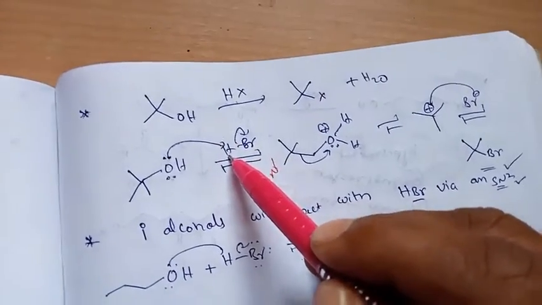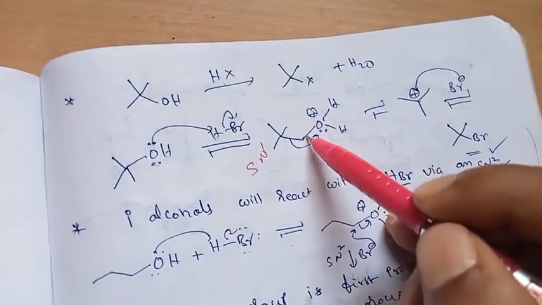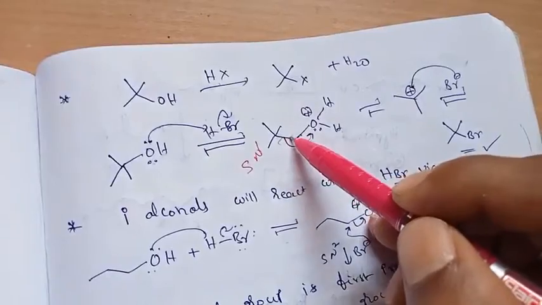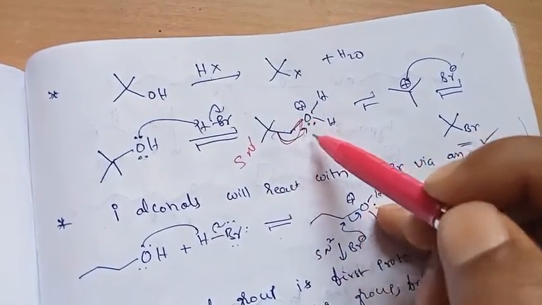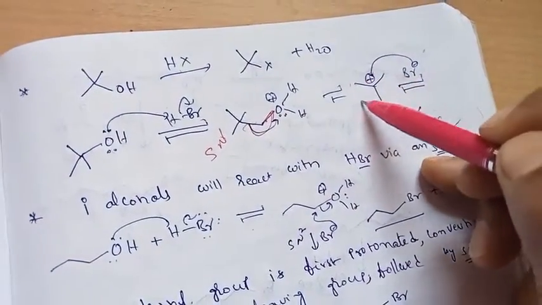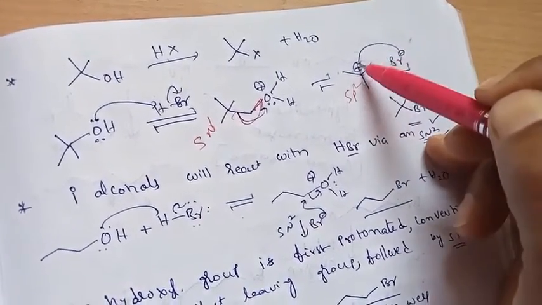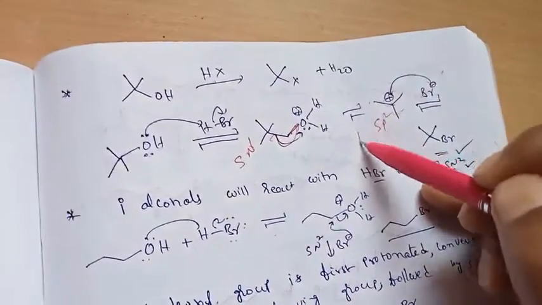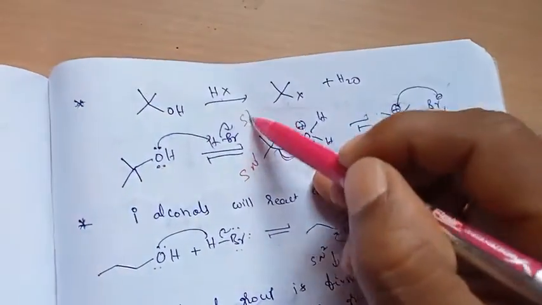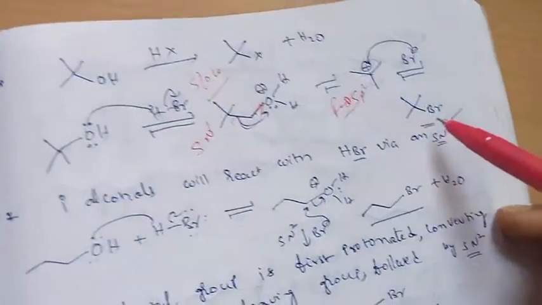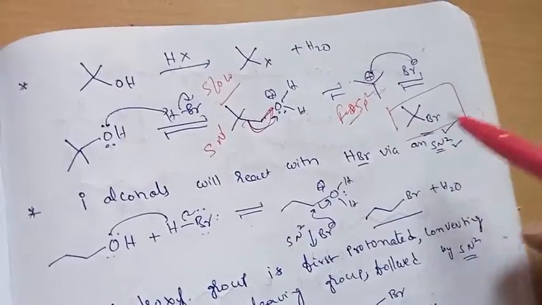the halogenic acid. Then the hydronium forms and the bond will break here. So it will form an sp2 carbocation, the tertiary butyl carbocation, then followed by addition of bromine. This is the first step, and this first one is the slow step. So finally the obtained product is tertiary butyl bromide.